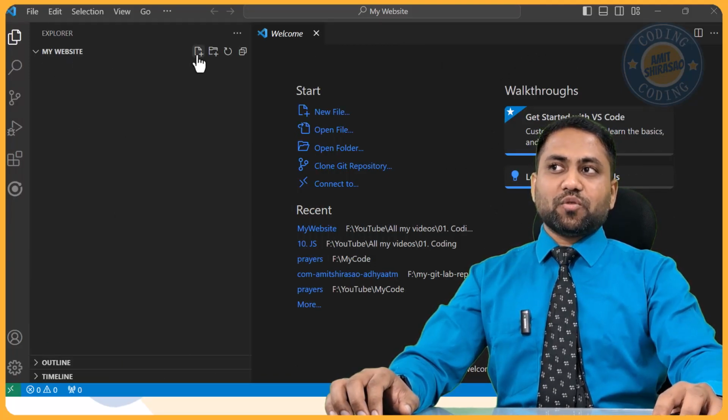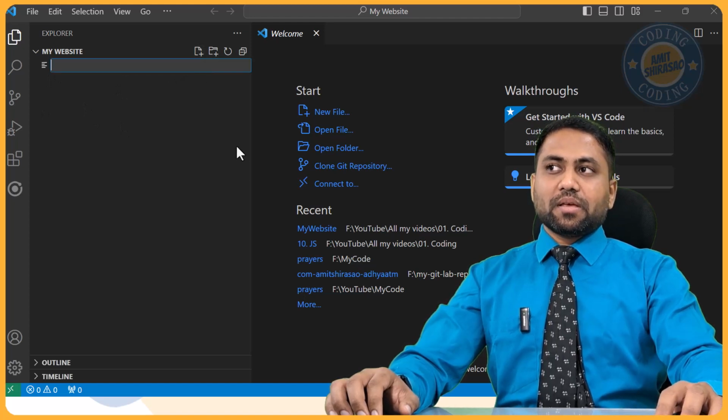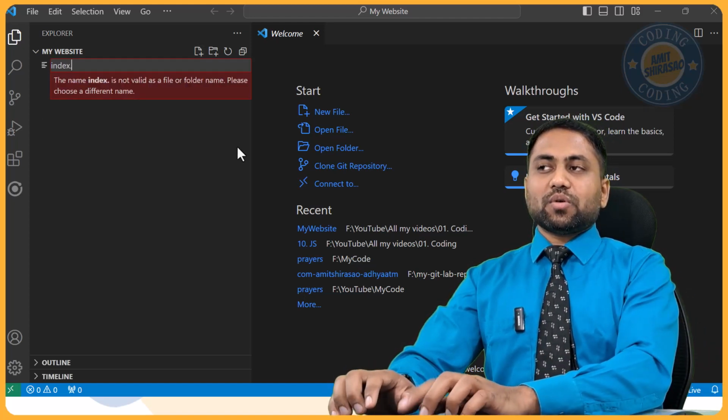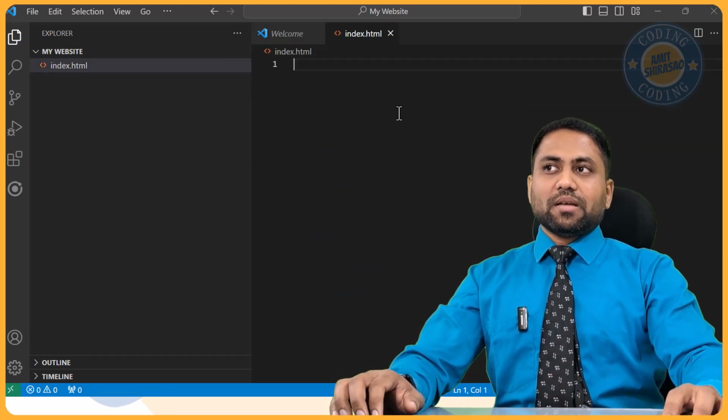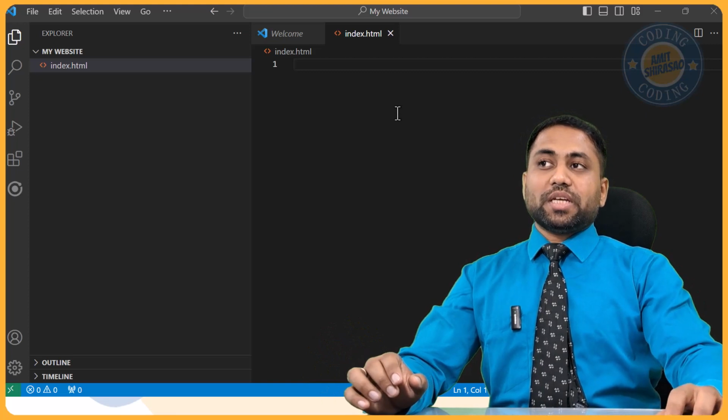It has no file at the moment. I can create a new file. I can call it index.html. Okay, this is that file. Now I want to write into this file. I want to create an HTML page.